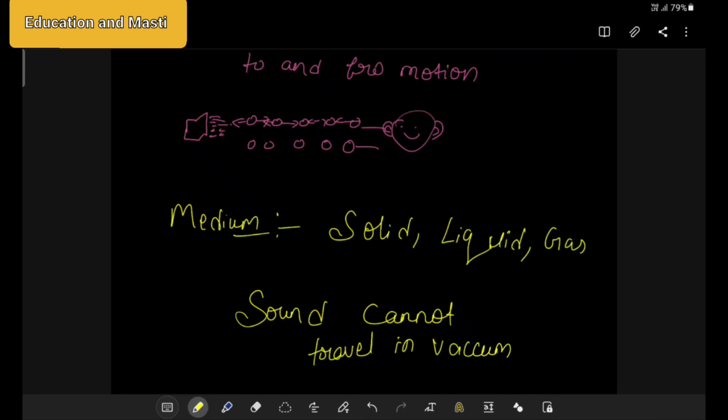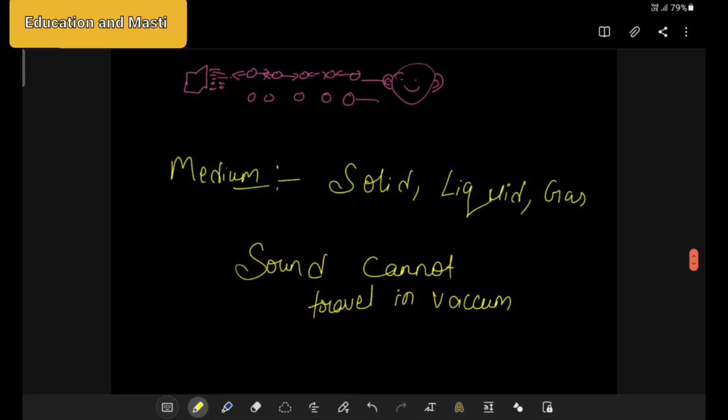First understand it with a simple example. We see astronauts go into space, right? You might have heard sometimes that astronauts are not able to hear what they are talking, not because of the suit they wear, but because there is no medium in space like solid, liquid, or gas. Space is vacuum, and sound cannot travel in vacuum. That is why they need devices through which they can hear the sound.